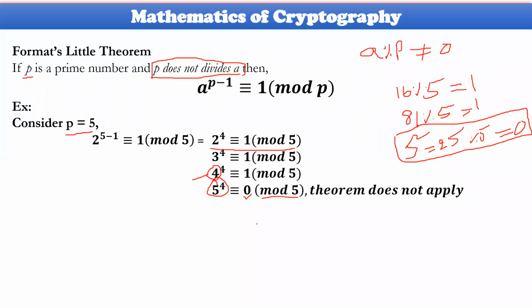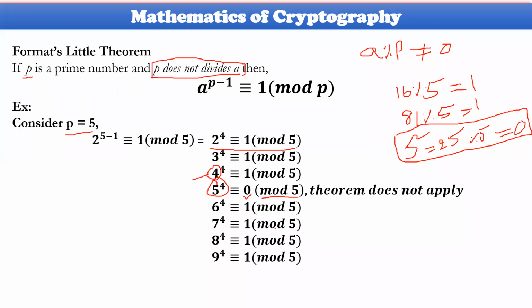And let us continue furthermore. So 6 power 4 is equal to 1 mod 5. Yes, it is also true. And so on and so forth up to 9. 10 will obviously not be satisfied, because 10 power 5 or 10 power 4 or 10 power 2 or 10 power 1 modulus of 5 will be equal to 0 actually. That could not be satisfied. And go ahead with 11, 12, 13, 14. Yes, it is true. Then 15, it is not supposed to be true. So to identify such kind of items, you need to specify this Fermat's theorem.